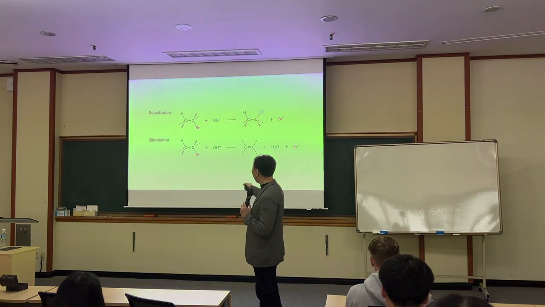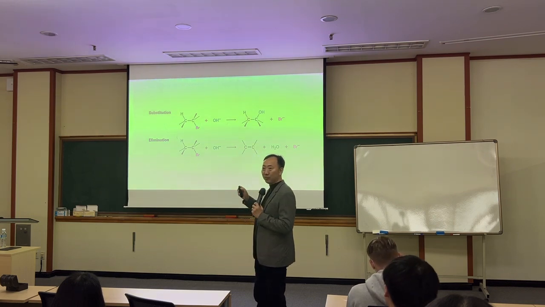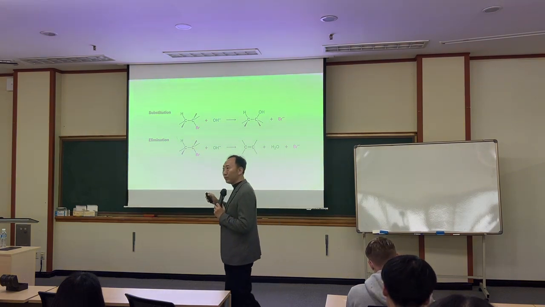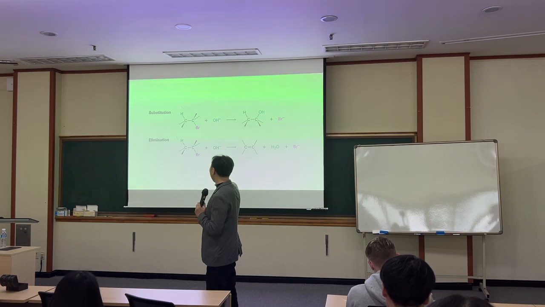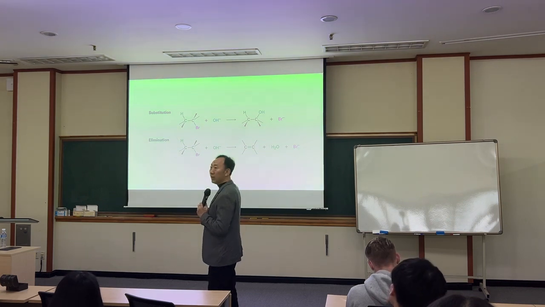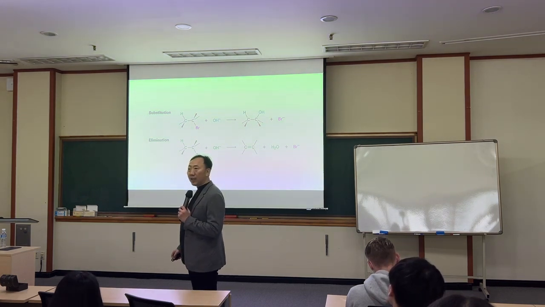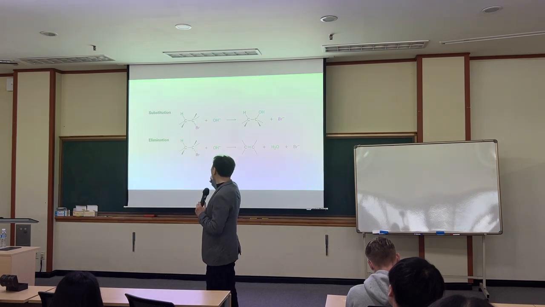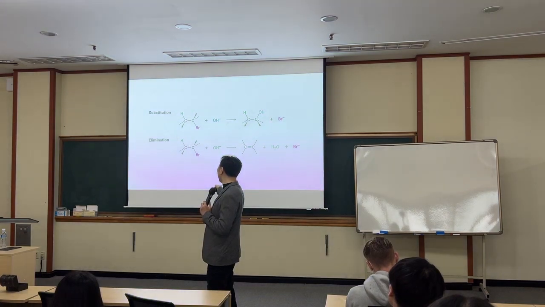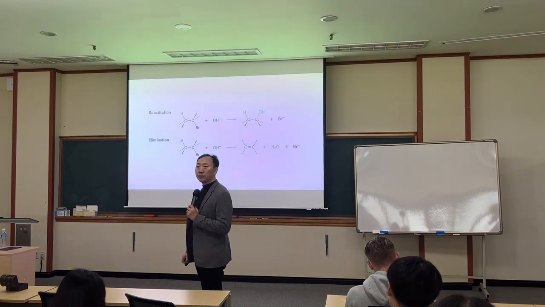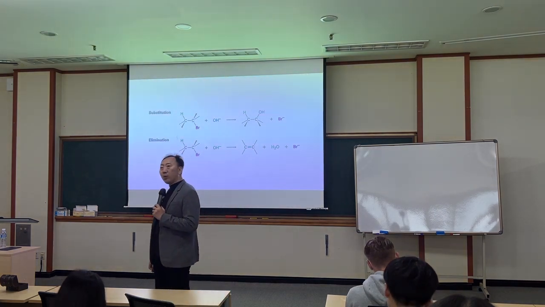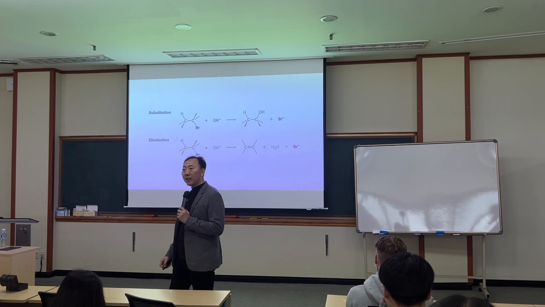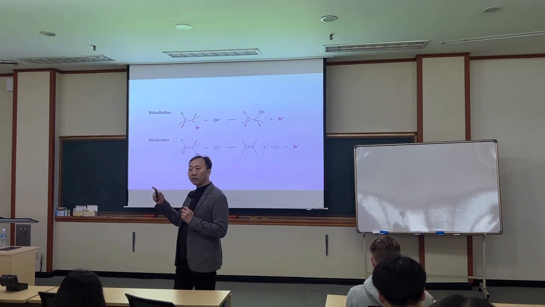OH is coming from which direction? Northwest. From this direction, come here, attack here, push this out. That's SN2. If it attacks not here but here, from the same direction, this electron is pushed and pushed. That's the problem here. If that OH attacks carbon directly, that's a nucleophile.